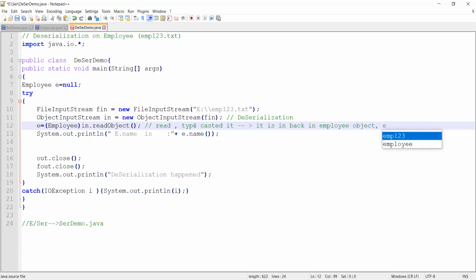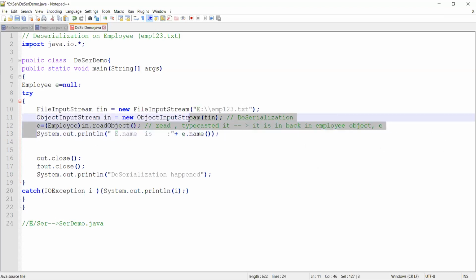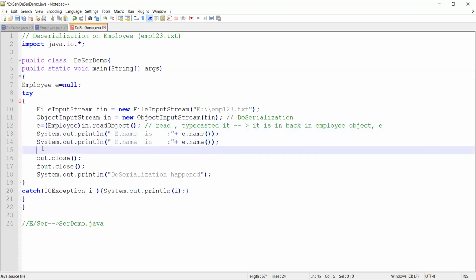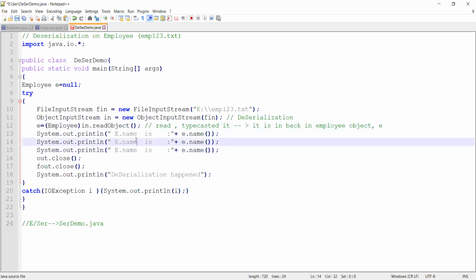Here you have read it, you have typecasted it. Now it is back in your employee object E. Now all these you can find out. You can use your normal SOPs over here. Control C, Control V, E.address.